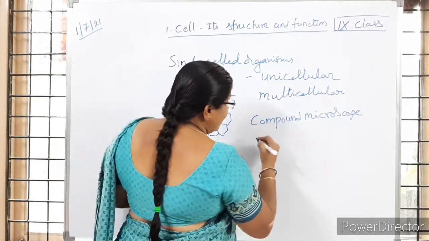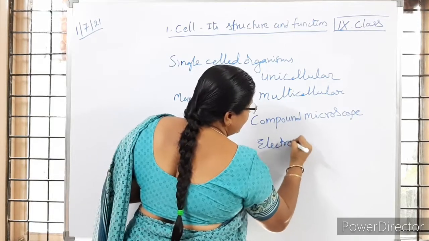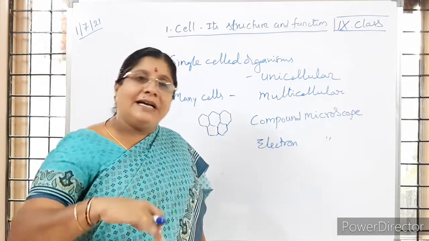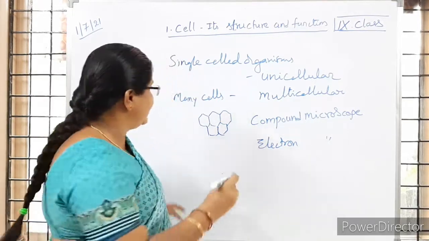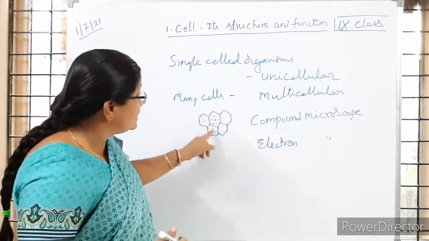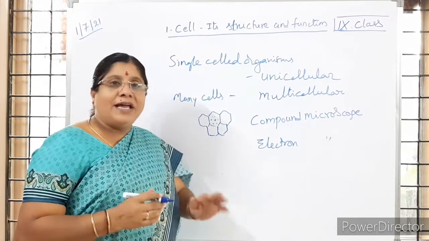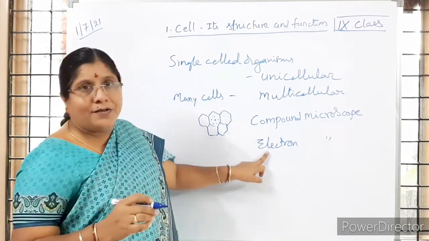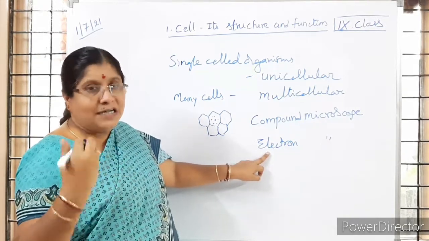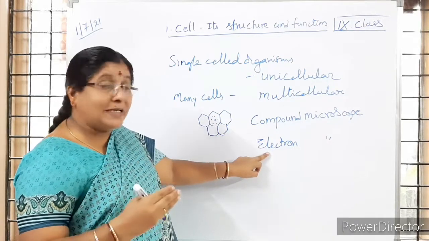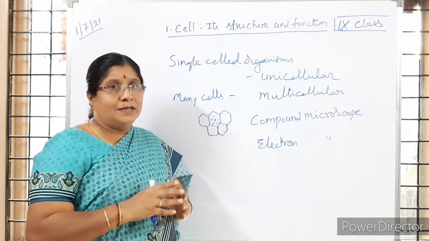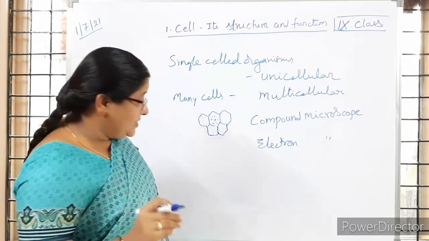Whereas with the electron microscope, we can magnify the living cells, and we can take photographs of cells, and we can see the parts which are present inside the cell. The electron microscope can magnify living cells by more than 1 lakh times, and even more than that. Is it clear to children? With that we can observe the different parts of the cell. Everybody understood?